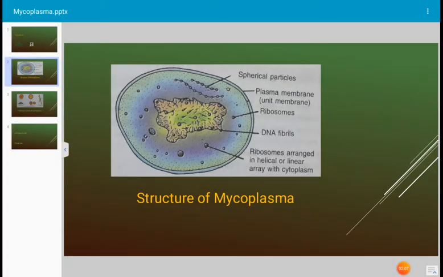This PPLO was found in cattle blood, and after tests they reported that it is an aerobic organism. What is an aerobic organism? One that requires oxygen for its growth. Such organisms are described as aerobic organisms. They cultured these organisms on a medium in the laboratory, and later they were given the name mycoplasma. The particular species which causes the pleuropneumonia-like disease of cattle is known as Mycoplasma mycoides. This is the name of the pathogen.